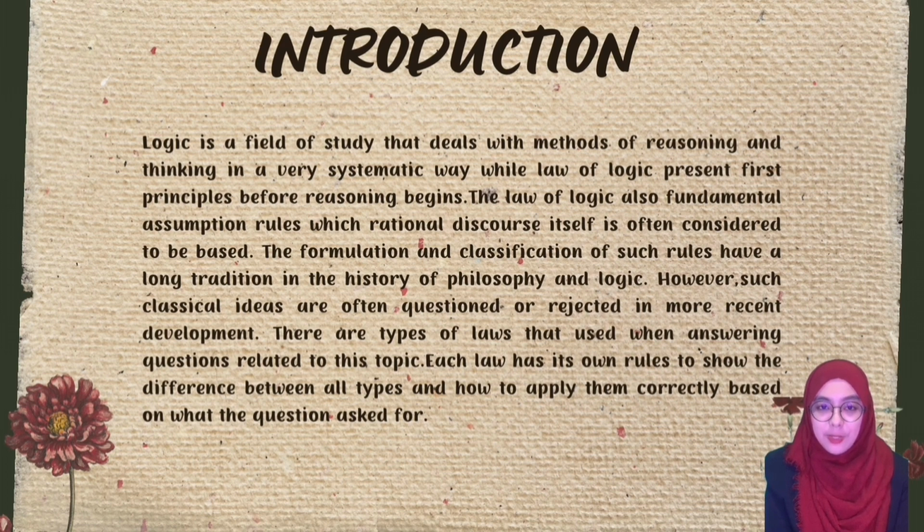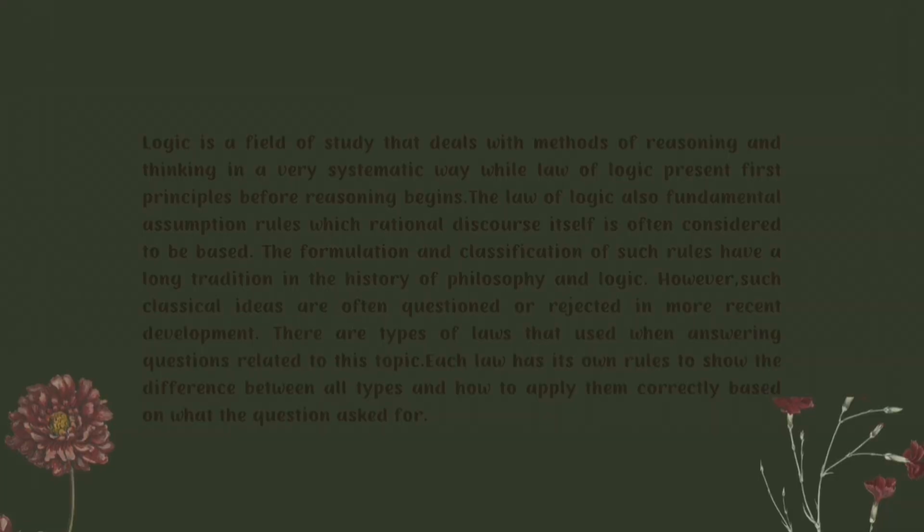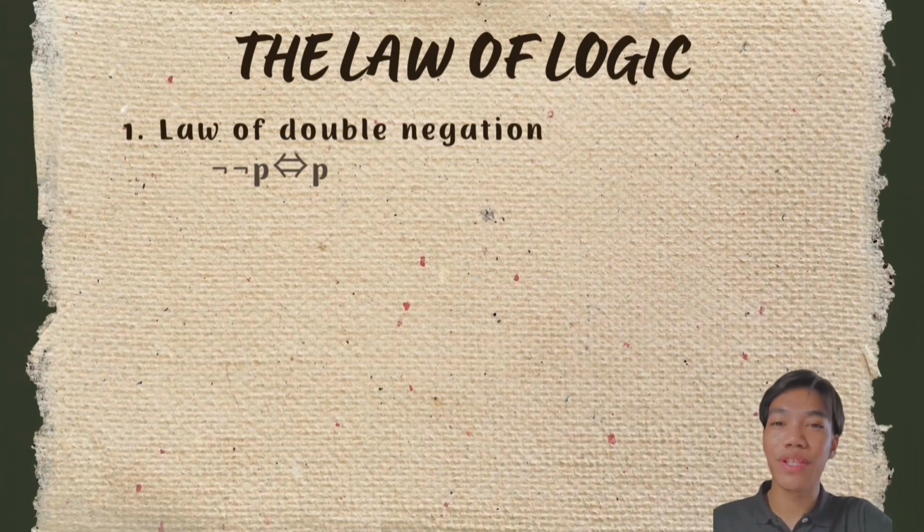There are types of law that are used when answering questions related to this topic. Each law has its own rules to show the difference between all types and how to apply them correctly, based on what the question asks for. For the first outline, we will talk about the laws of logic. It contains 13 laws, so let's go through them one by one. Let P, Q, R be simple statements, T for tautology, and F for contradiction.